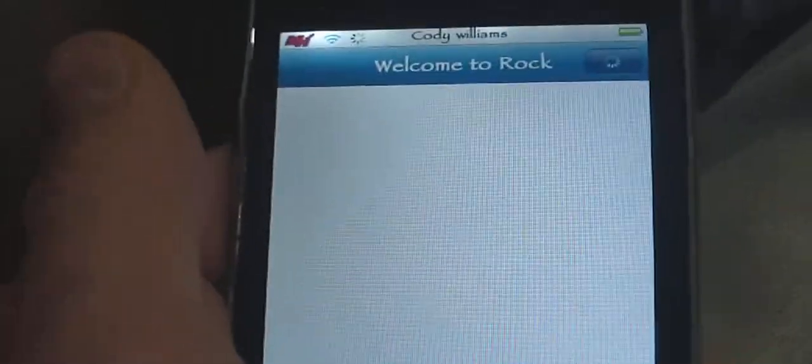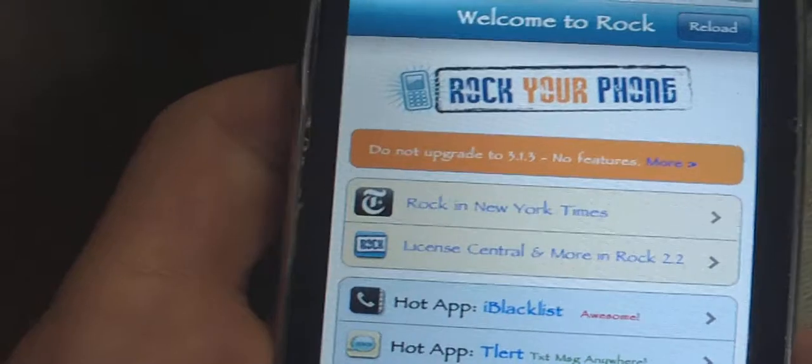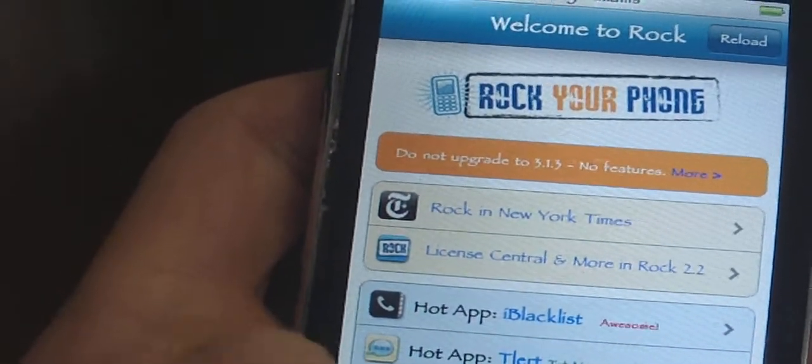All you gotta do is, you want Rock for this one. I like Rock a lot more. I'm sure you can do it with Cydia too. I like Rock a lot more just because Cydia takes a lot of time to load up, and my last video took forever. Just go to categories.